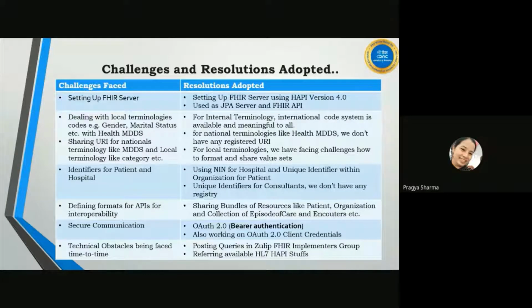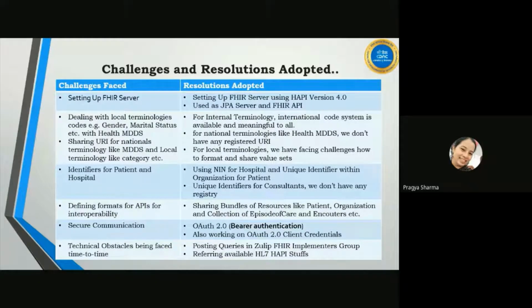So the registry should be separate, and when we started sharing patient and hospital information with NIC, we used the NIN code of the hospital. Luckily, we have a NIN code for all our hospitals implemented within eSushrut. We provide the NIN code as the identifier for the hospital, and we use a unique identifier within the hospital that we use in our eSushrut application.